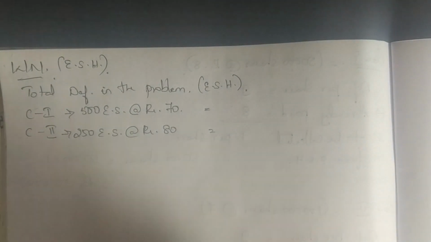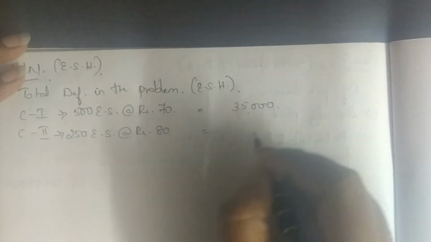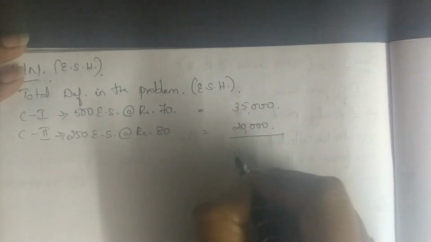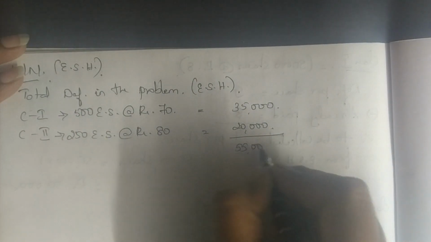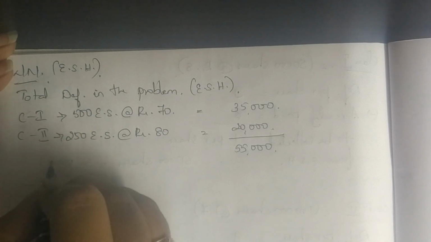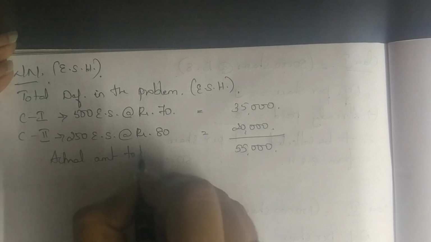So 500 into 70 is 35,000. 250 into 80 is 20,000. So totally this is 55,000 that I am supposed to pay. This 55,000 is the actual amount to be paid.